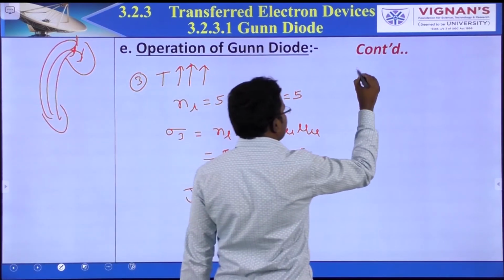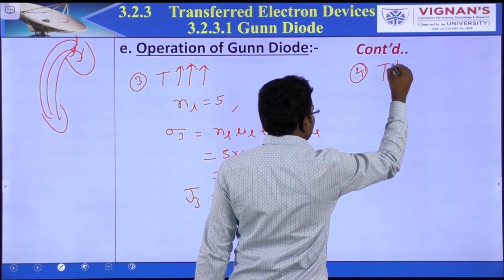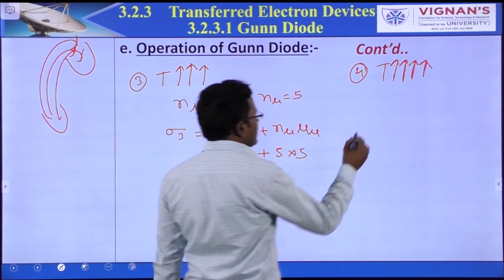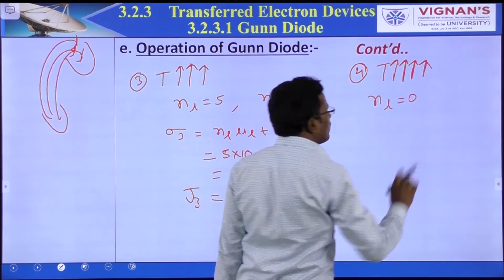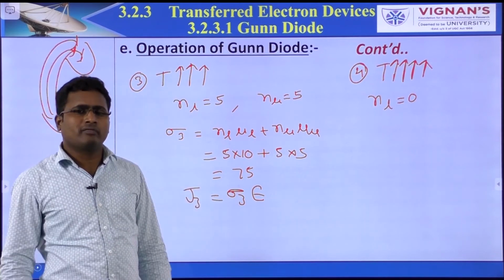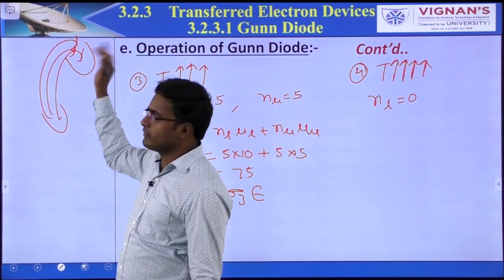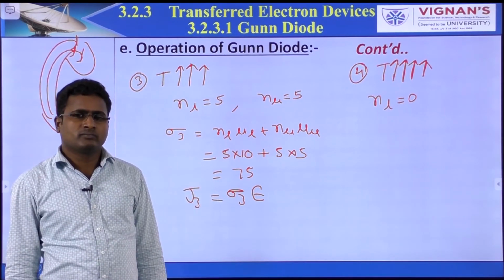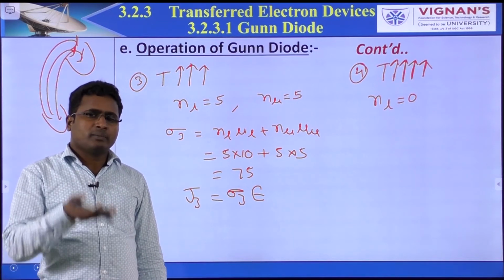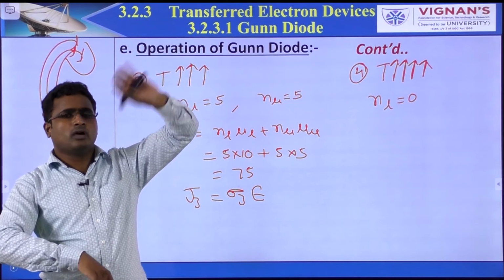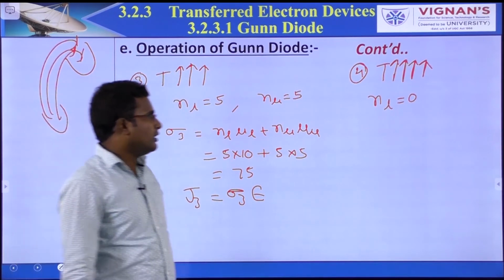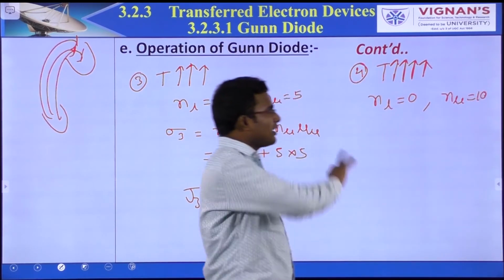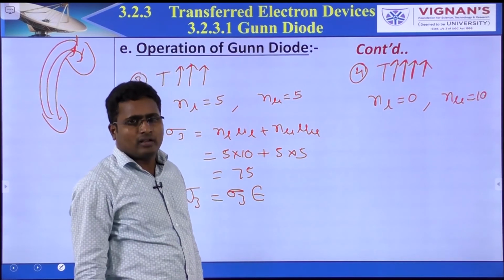Now let's say fourth case, very large temperature. So in this case, let's say all electrons are moved from lower value to upper value. There are no electrons in lower value. Because we are giving very high energy, more supply, all electrons are moving from lower value to upper value. So NL is equal to 0. Therefore all are occupied in upper value only.